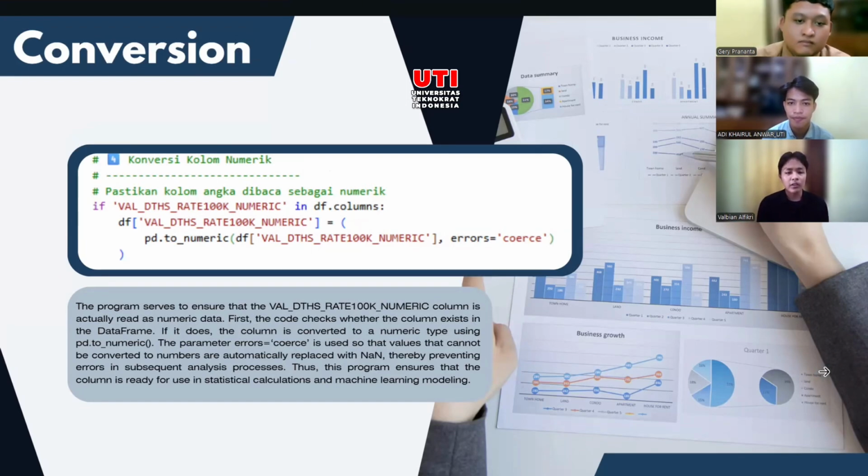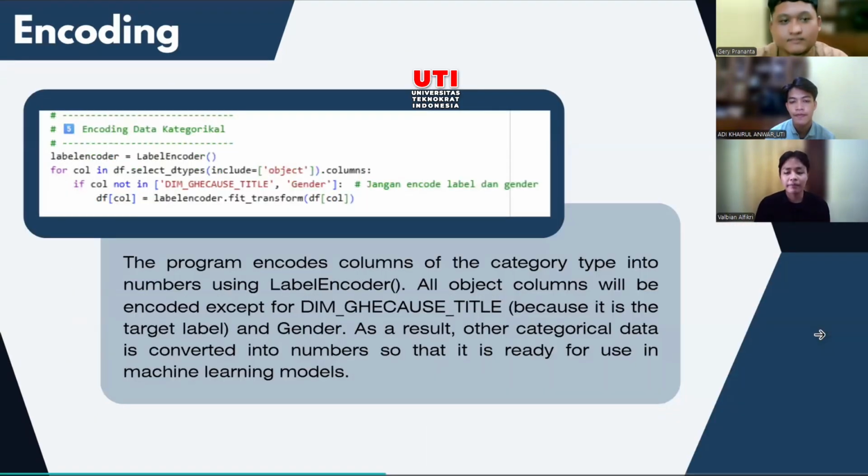The parameter errors equals coerce is used so that values that cannot be converted to numbers are automatically replaced with NaN, thereby preventing errors in the analysis process. Thus, this program ensures that the column is ready for use in statistical calculation and machine learning modeling. That is all from my material. The next slide will be explained by Gary Prananta.